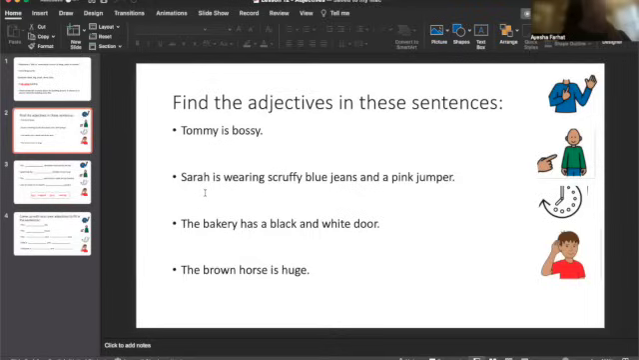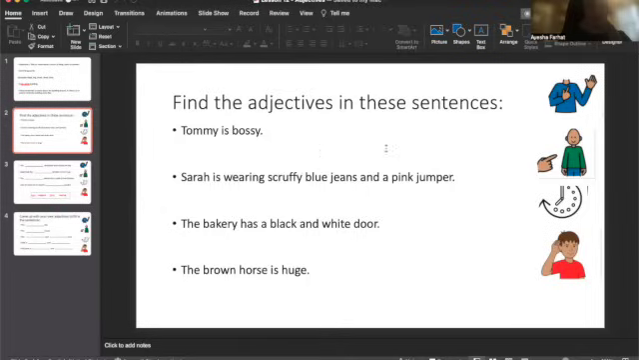So now I'm going to give you a chance to do some yourself, find the adjectives in the sentences. So first, read. I want to hear you reading the sentences to yourself. Then you're going to have some thinking time to think about where the adjectives are in these sentences, and then it's your turn, and then we will go through it together. Pause the video here and continue when you're ready.